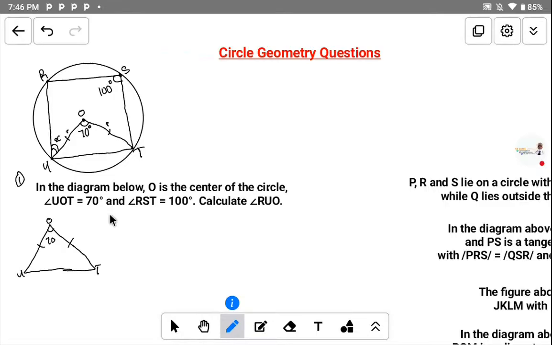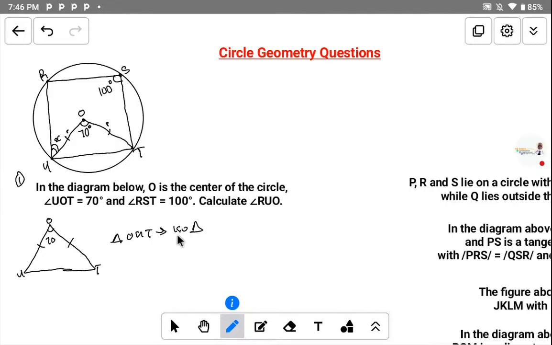At the end of this class, I can assure you that you will understand how to solve questions under circle geometry. Now let's say that this angle is given. Then we can make the statement that triangle OUT is an isosceles triangle.